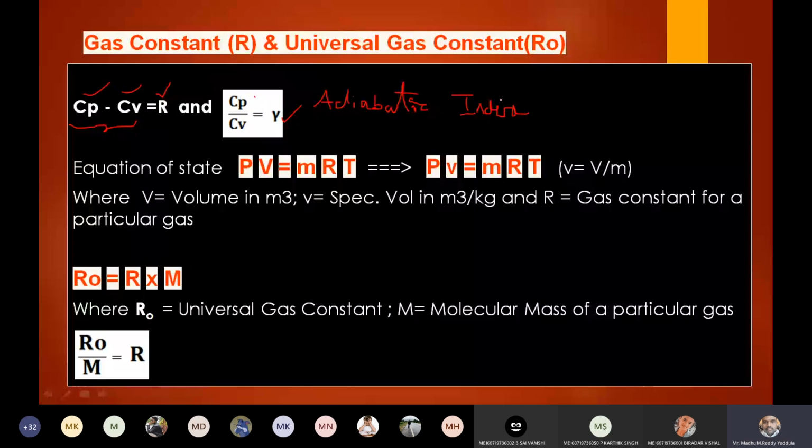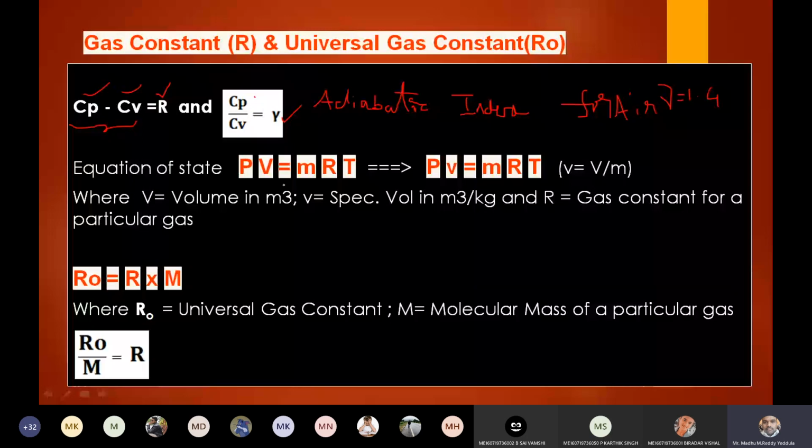Anyone remember? For air, gamma is equal to 1.4. No units for gamma because it is a ratio of Cp and Cv. The difference of Cp and Cv is the gas constant, and the ratio of Cp by Cv is the adiabatic index. And we know that from the equation of state, I already discussed.